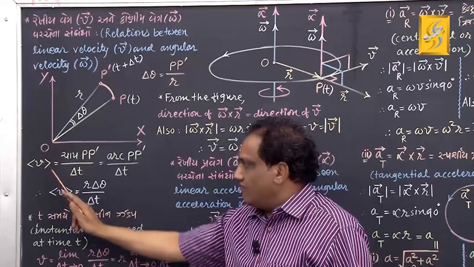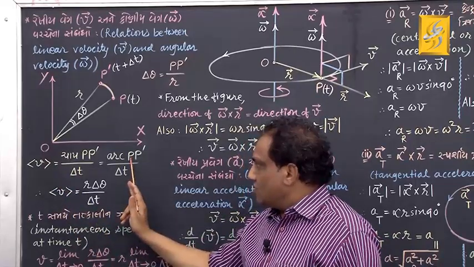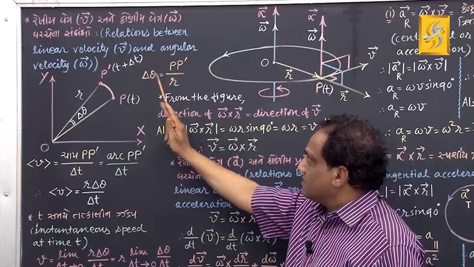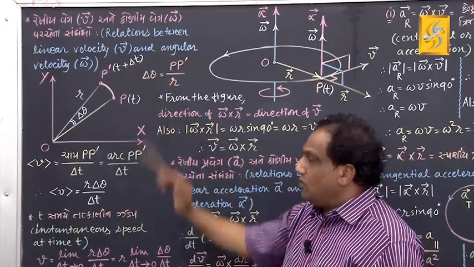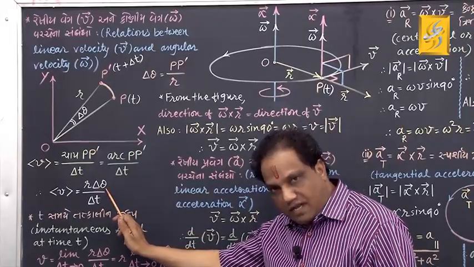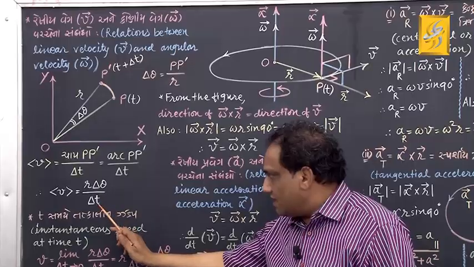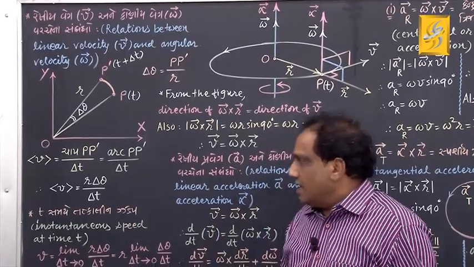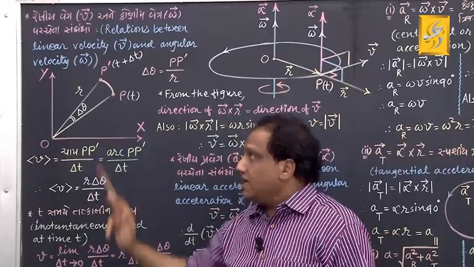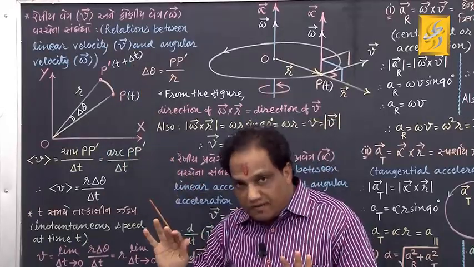Now this is the average of v as it is. What about arc PP dash? Find it out from here. PP dash would be r into delta theta. So PP dash equals r into delta theta, upon delta t. Correct? Fine. Now this is the average speed of the representative particle in time interval delta t.